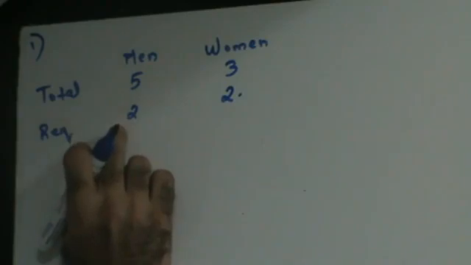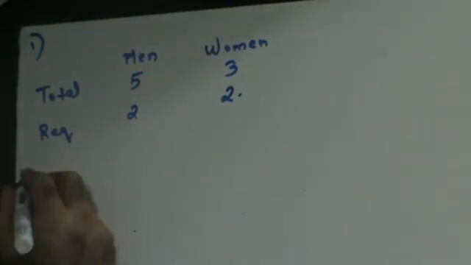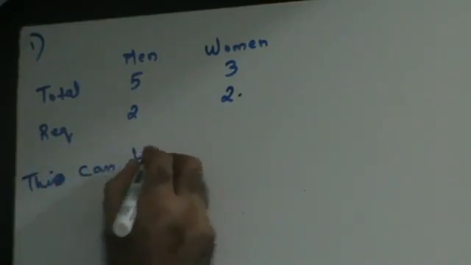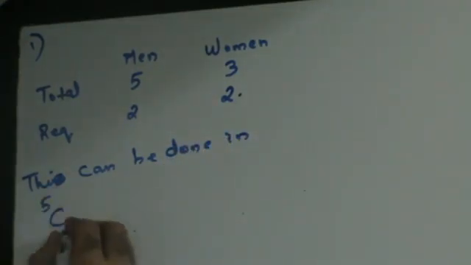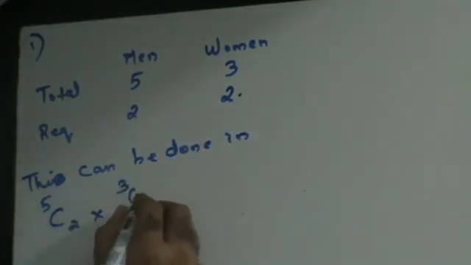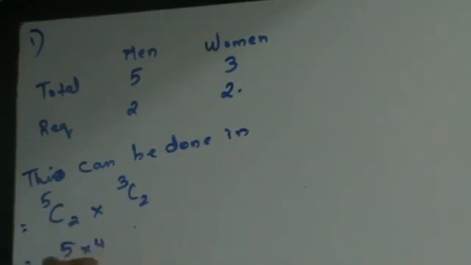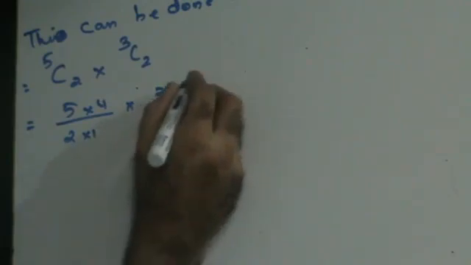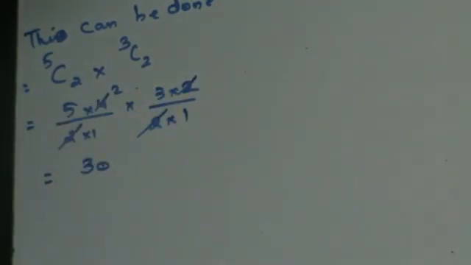There are total 5 men out of which 2 are required. There are 3 women out of which 2 are required. I can say this can be done in C5 of 2 into C3 of 2 ways, right? C5 of 2, 5 into 4 upon 2 into 1, 3 into 2 upon 2 into 1, 2 and 2 get cancelled, 2 1s are 2, 2 5s are 10, 30 ways.